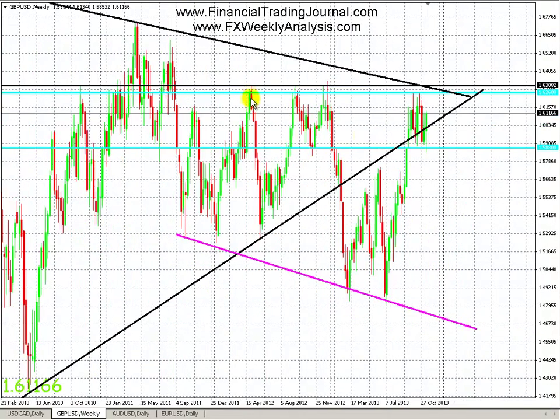Zooming out, we have the weekly chart. Weekly chart, nothing new. We're still ranging. Like I mentioned last week, we could be forming a range between the aqua resistance up here and aqua support down here. We did briefly bounce down this week below the 1.588 level. I believe we got as low as 1.586, or 584, something like that. We did break down about 30-40 pips, but we immediately bounced right back up. Buyers were down there, and they bought it all the way up to, we're currently at 1.611, and that's about, from the lows, about 200 pips, give or take. So that's all I have for the weekly chart.